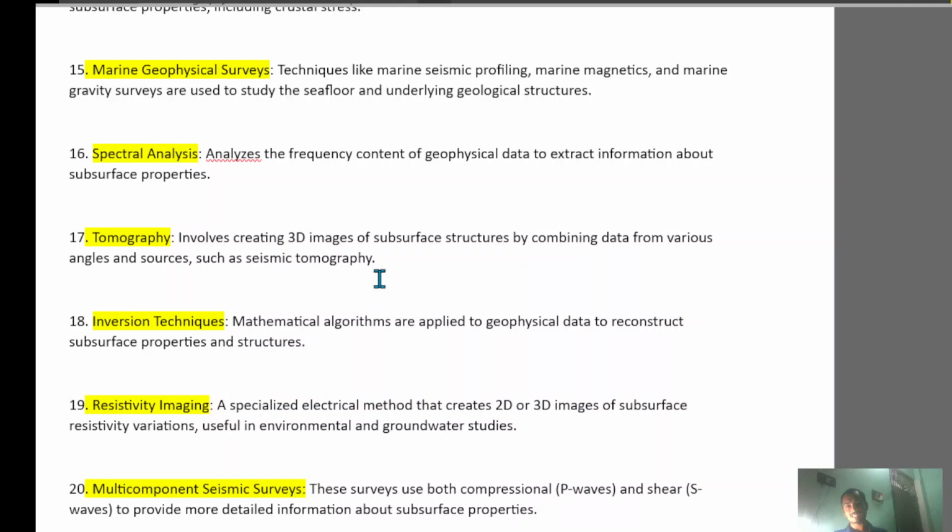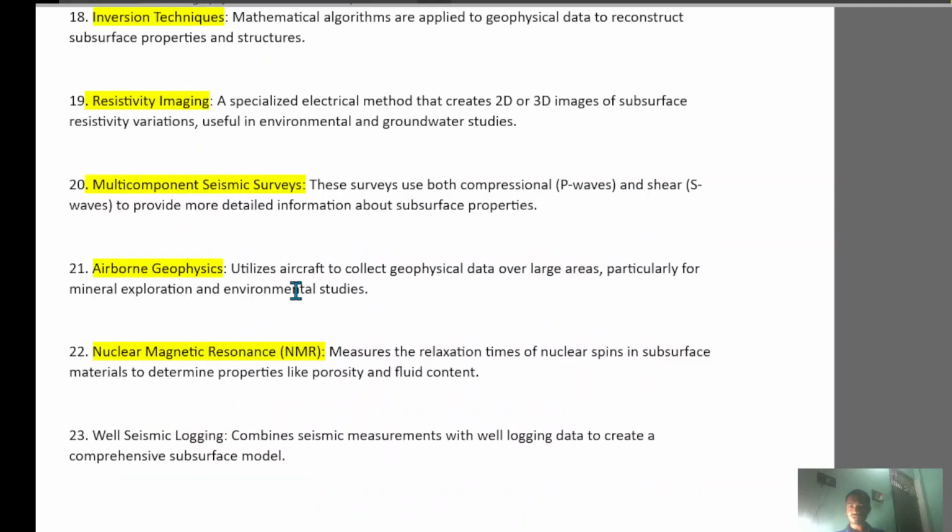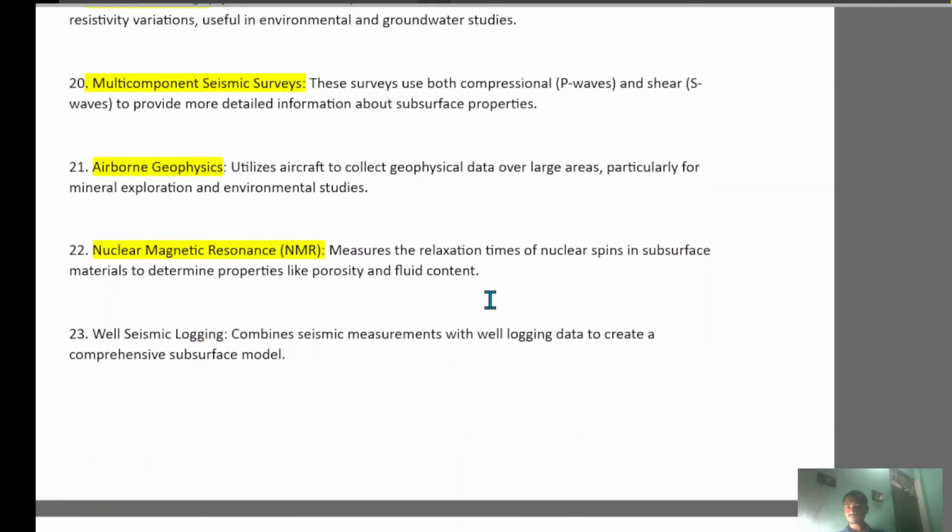Next, resistivity imaging, or specialized electrical methods, create 2D and 3D images of subsurface resistivity variation, useful in environmental and groundwater studies. Then airborne geophysics to collect geophysical data over large areas, particularly for mineral exploration and environmental studies. NMR to determine properties like porosity and fluid content.